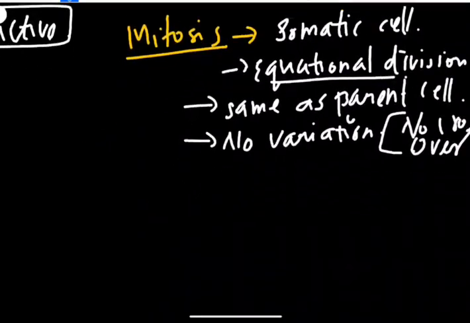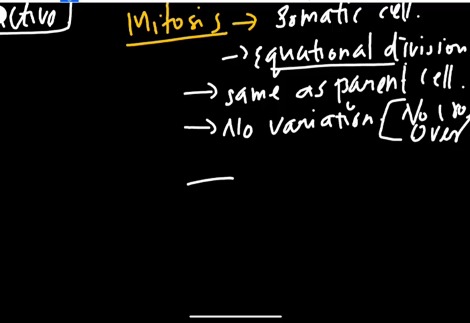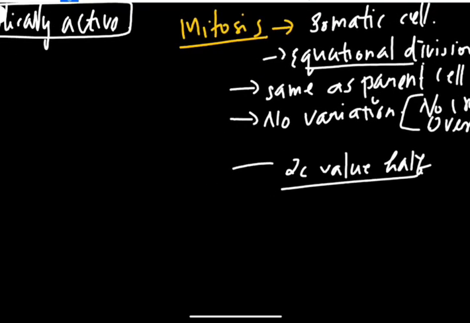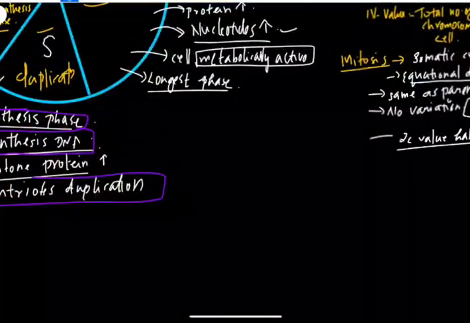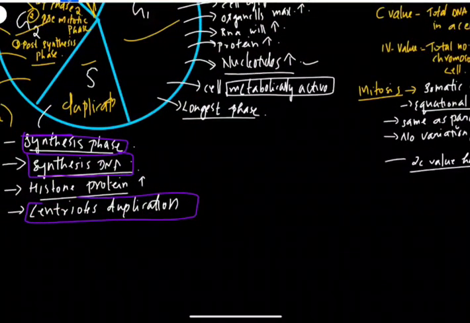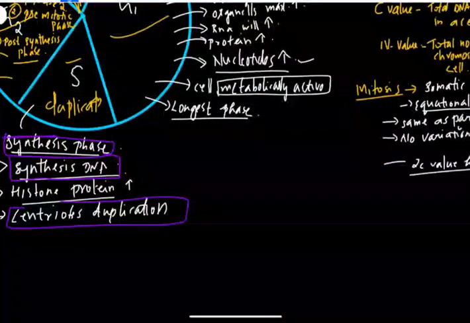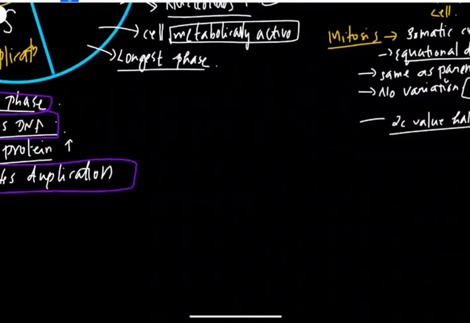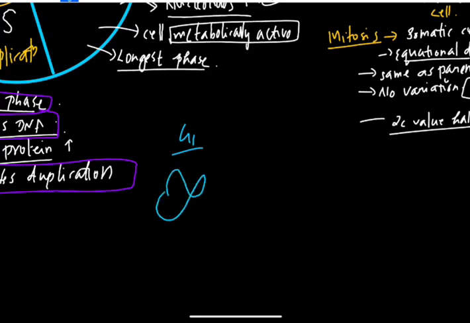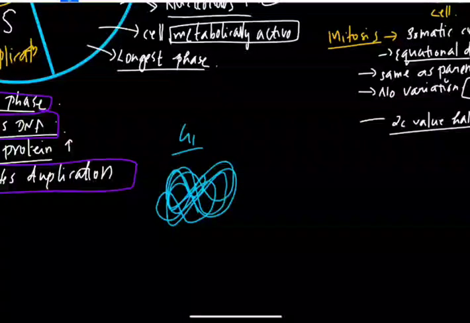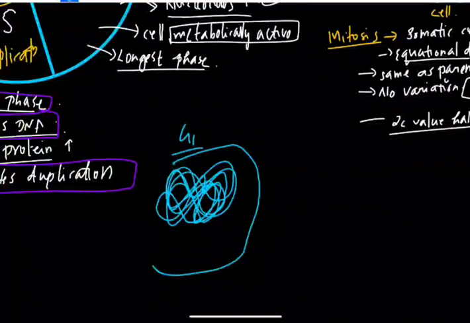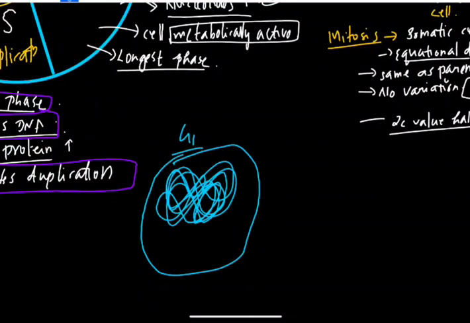But after mitosis, the 2C value, the total DNA content in the cell, will be reduced to half. How? First, in the G1 phase the cell size increases, everything increases.